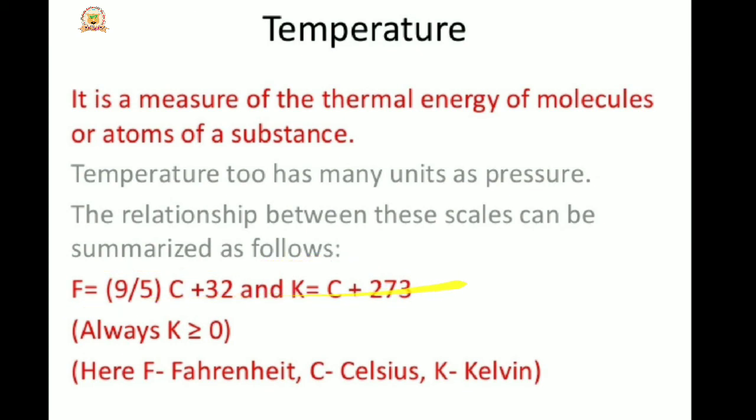Temperature can be measured by three main scales: Fahrenheit, Celsius and Kelvin. To convert degree Celsius into Fahrenheit, F = 9/5 × C + 32. On the Kelvin scale, K = C + 273. The K value is always greater than or equal to 0.